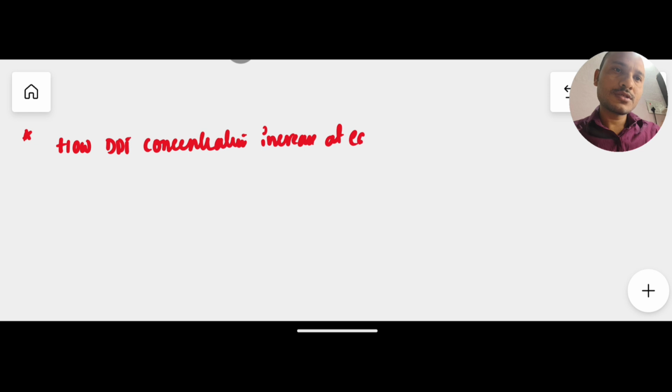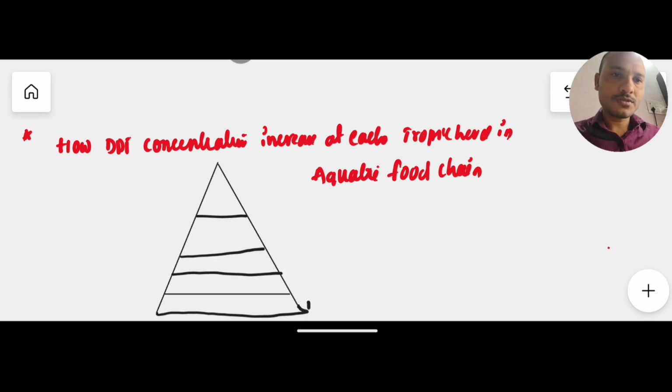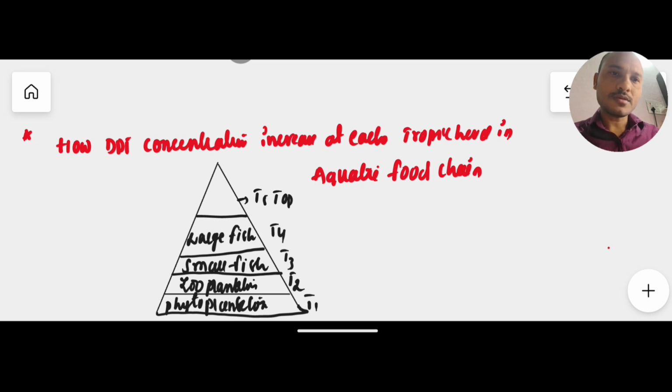So in this video, we will discuss how DDT concentration increases at each trophic level in an aquatic food chain. We need to draw one pyramid with each trophic level. In the first trophic level, we have phytoplankton, zooplankton. In the tertiary trophic level, we have small fish. Quaternary, we have large fish. At the top we have carnivorous organisms, here fish and birds.